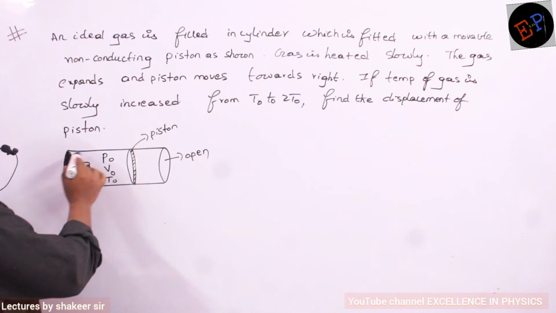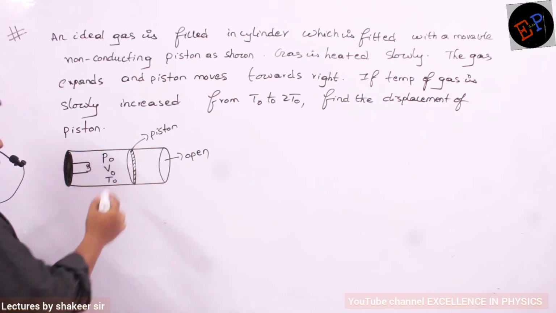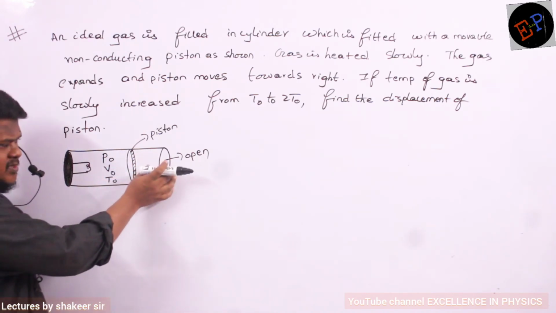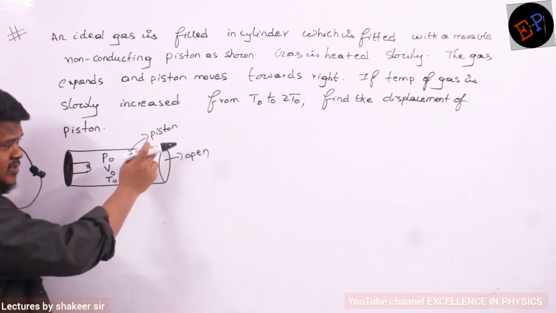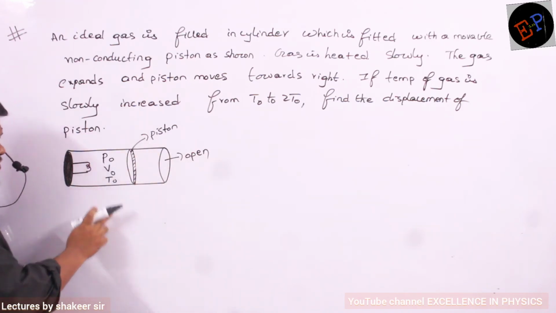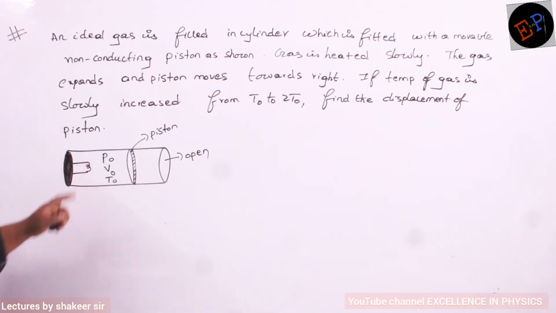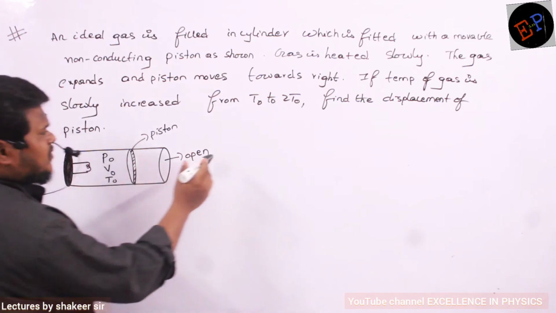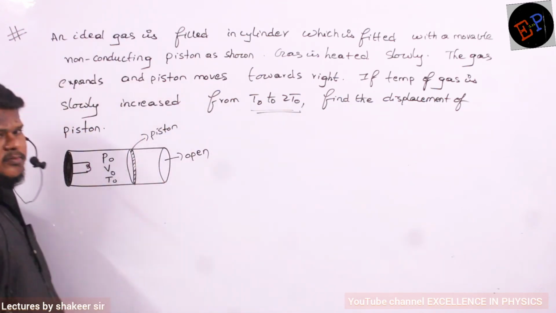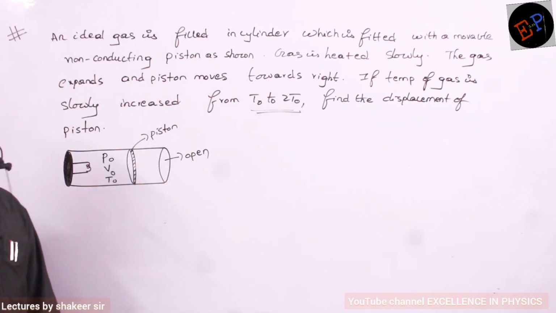So this is a cylinder in which a piston is present. One end of the piston is open to the atmosphere. So here there is no glass, it is open to the atmosphere. But at the other end there is a heater by which I can heat this gas. This is a heater. And by using this heater we are increasing the temperature from T0 to 2T0. Temperature we are increasing.